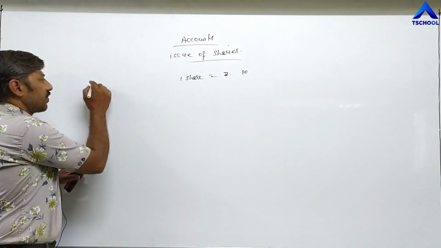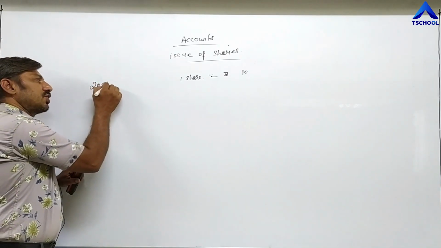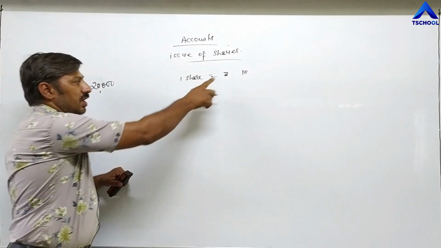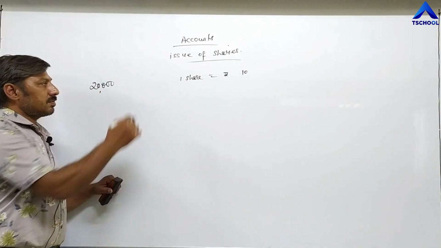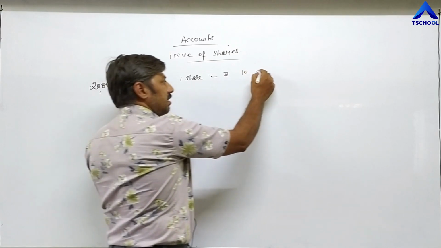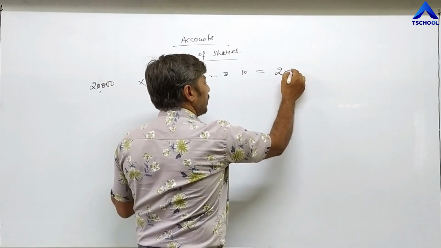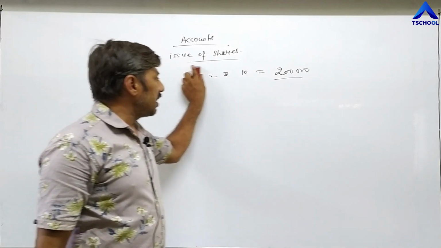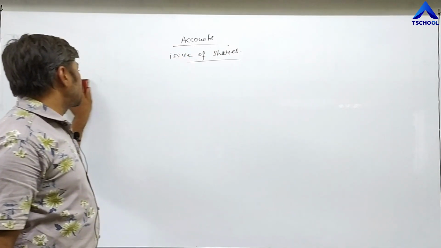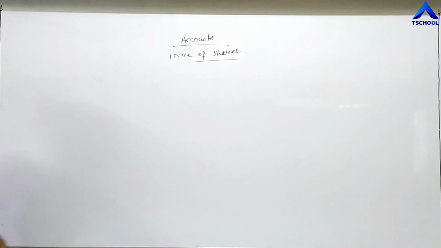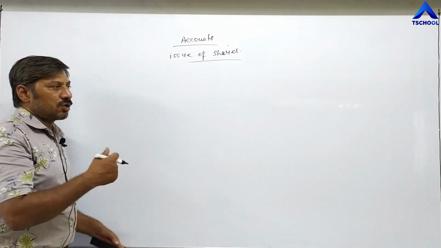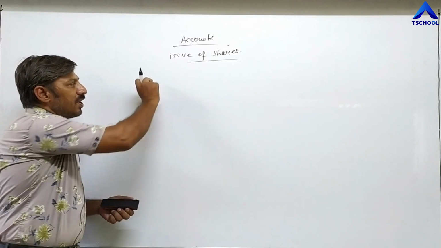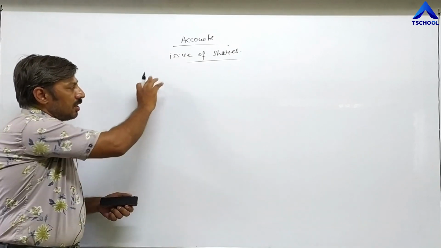For example, if the company has issued 20,000 shares and the price of a share is 10 rupees, in lump sum they can demand a total of 2 lakh rupees from investors, or they can demand this amount in different installments, in 3 installments or 4 installments.